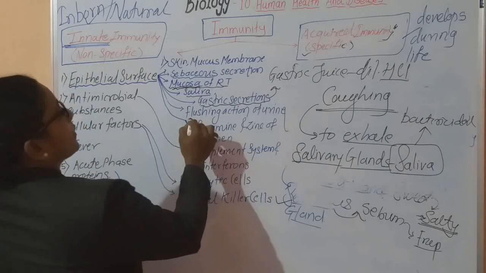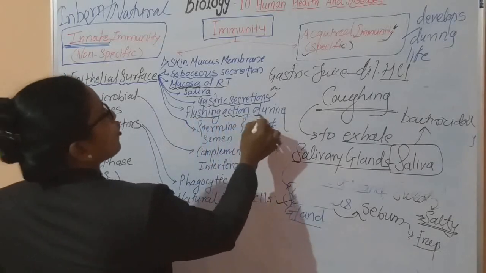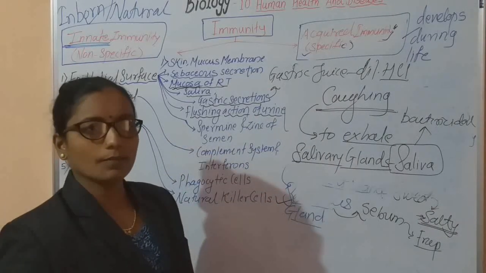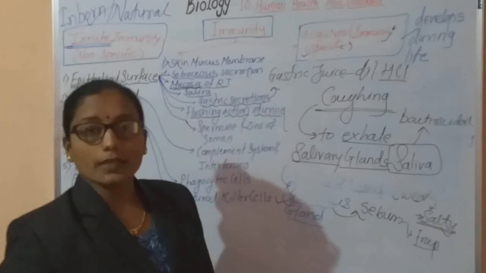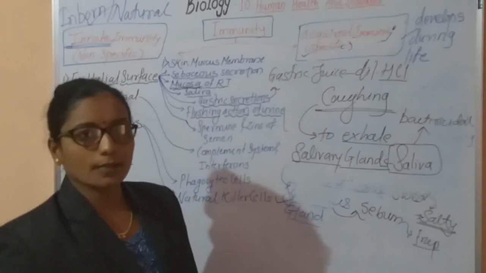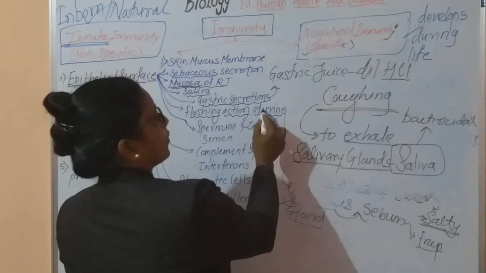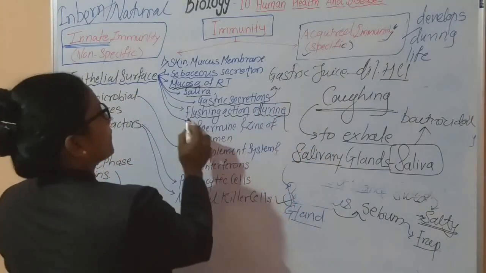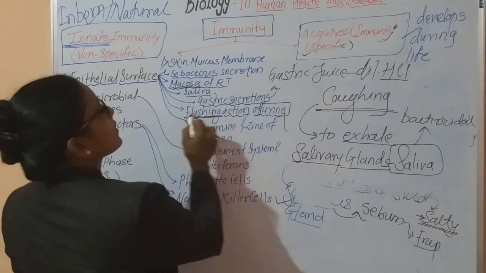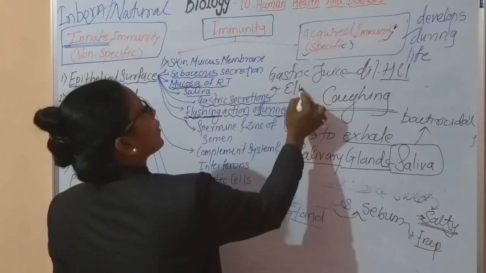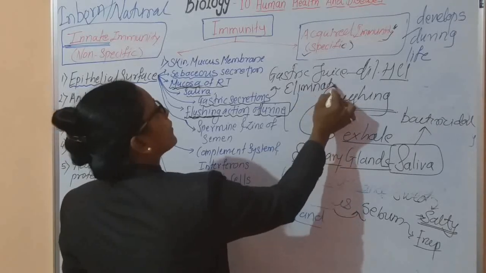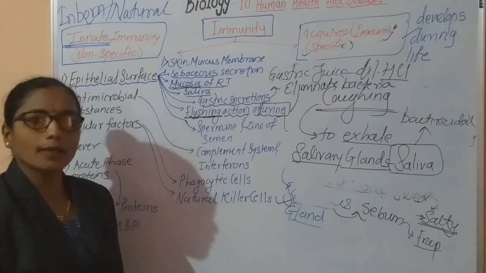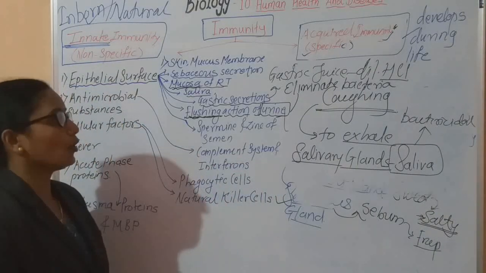Then in case of the excretory system, the flushing action of urine. In the next chapter we are going to study the excretory system. In 11th standard we already studied about it. The excretory product of the human body is urine, and this urine has a flushing action, which is very important to eliminate bacteria. These bacteria are eliminated with the help of the flushing action of urine.